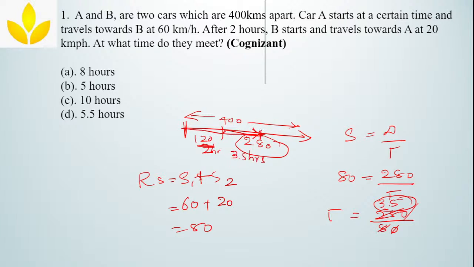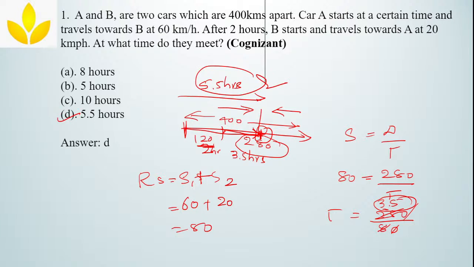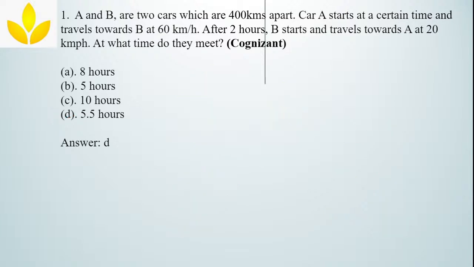At this point car A and car B will meet. So from this to this, it has taken 5.5 hours. So what's your answer? Answer is option D. Okay, well, now since it is the first problem, I am taking a bit of depth, clear?